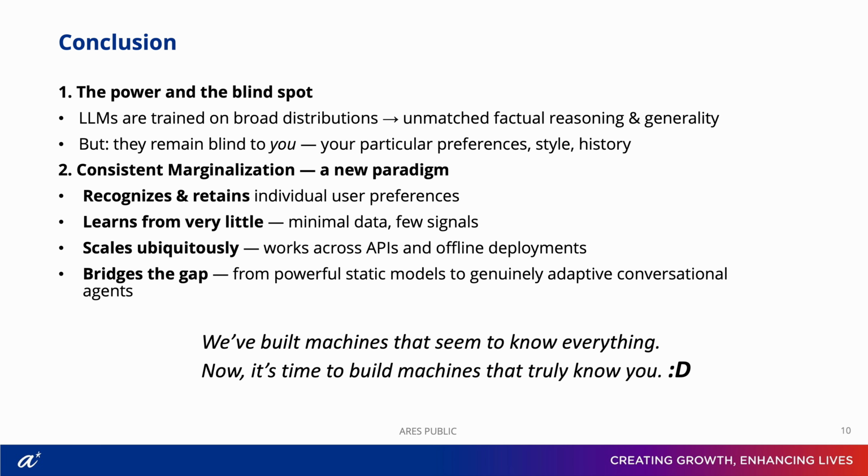Large language models are powerful. They master facts, they generalize, but they do not see you. They ignore your preferences, your style, your history. Consistent marginalization changes that. It remembers your preferences, learns from very little data, scales across platforms and deployments, and transforms static agents into ones that adapt to you.